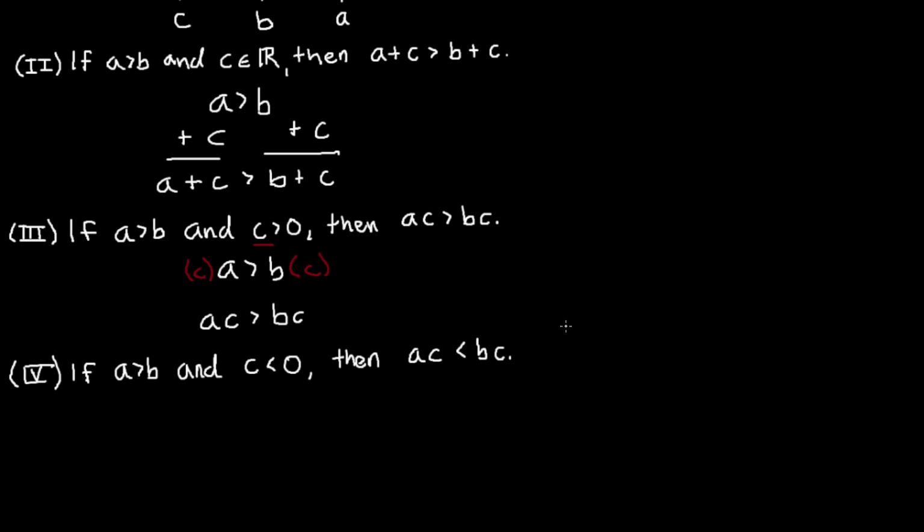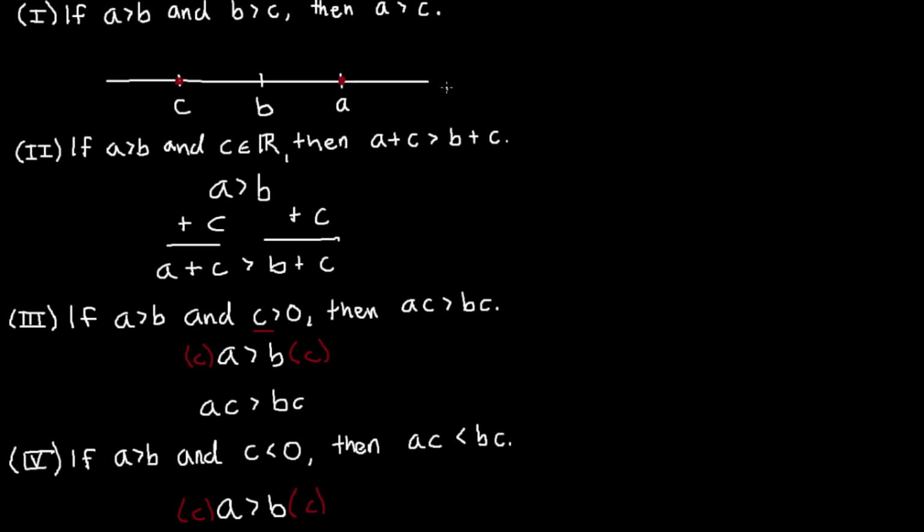If you multiply both sides by a negative scalar, when you're working with inequalities, you have to flip the sign. So if I have A is bigger than B, but this time I multiply both sides by C, and C is a negative number, that actually means that I have to flip the sign. So A times C is going to be less than B times C. Again, we're going to assume all these are true. So when we're doing proofs later, we can refer to these. We won't prove these explicitly, but this is the way you can think about it.